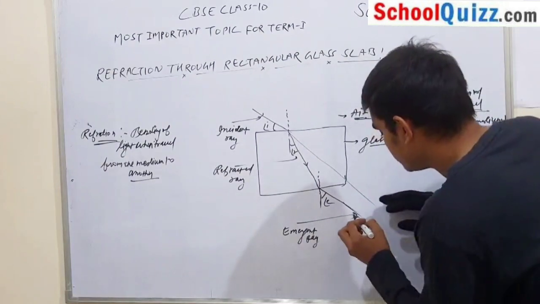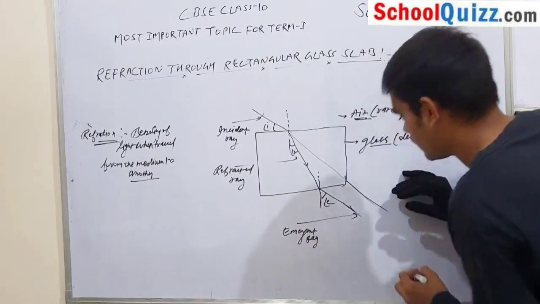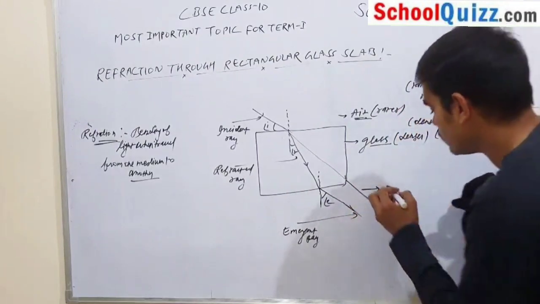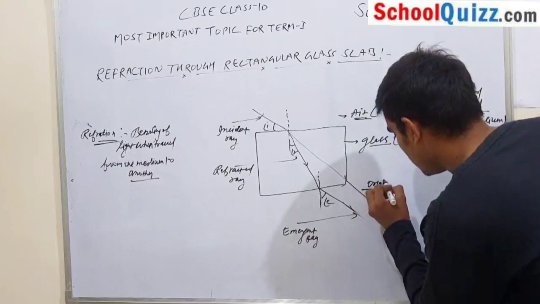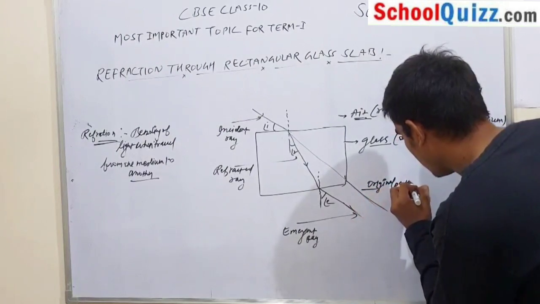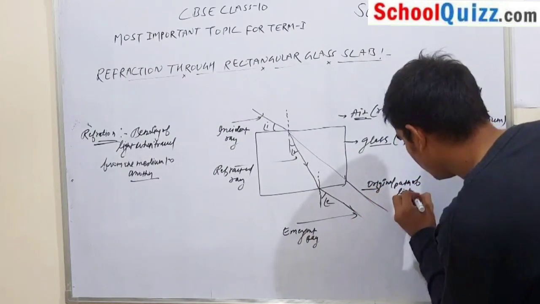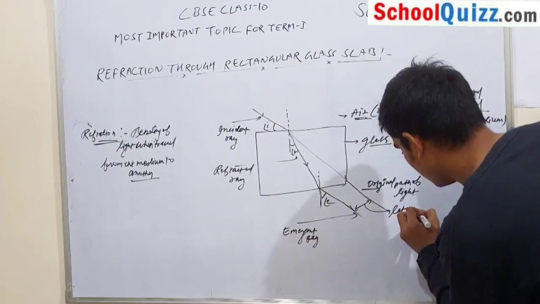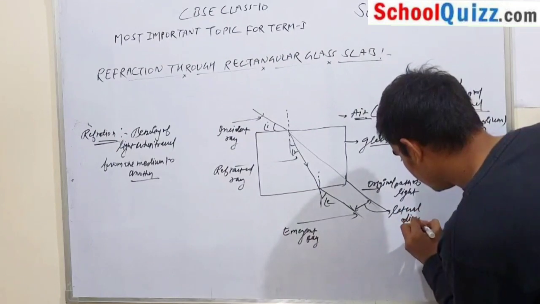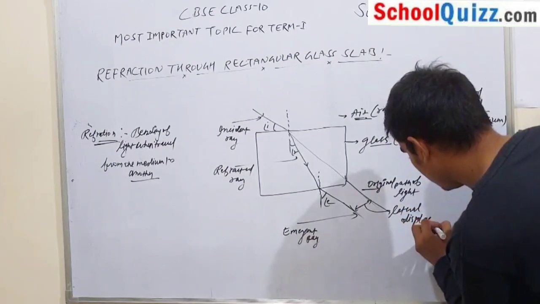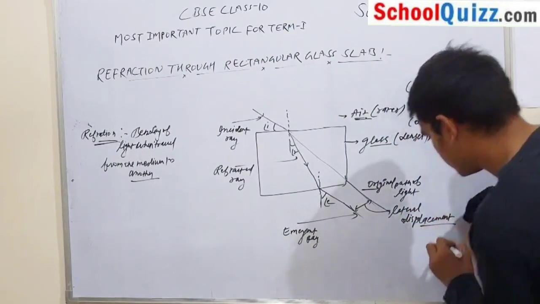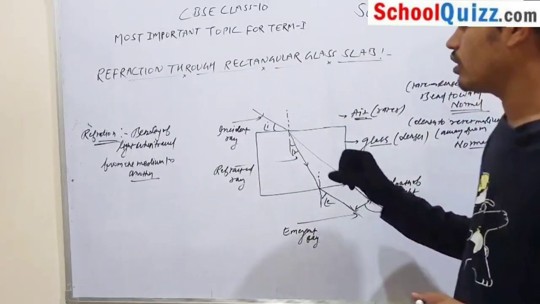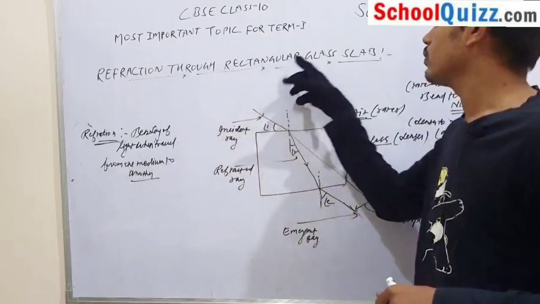And this distance, what is this? This is the original path of light, and this distance is called the lateral displacement. This is lateral shift or lateral displacement. So this is all about refraction through a rectangular glass slab.